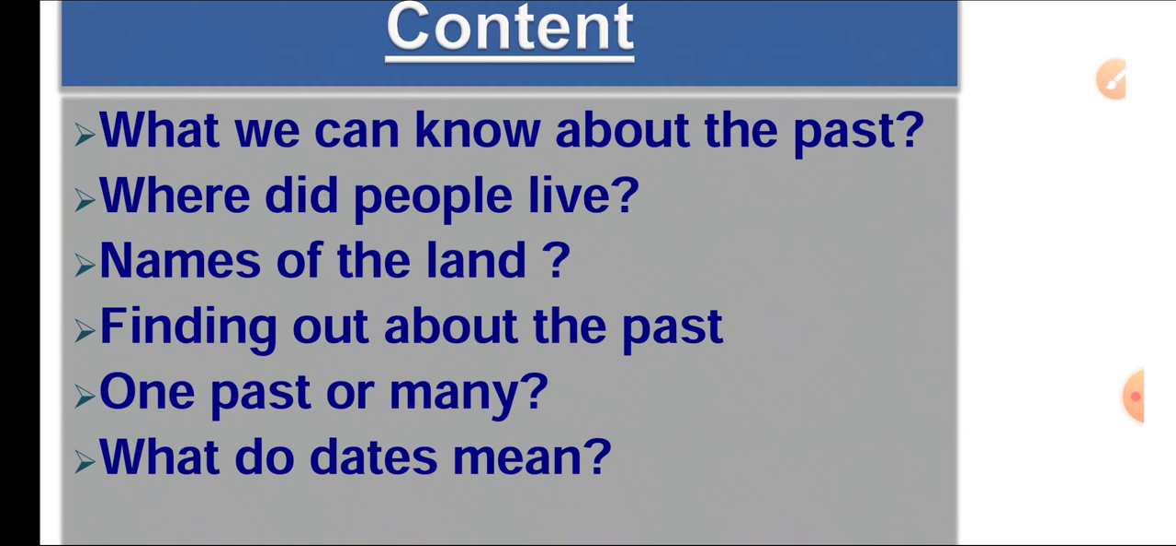What we can know about the past. Where did people live? Names of the land. Finding out about the past. One past or many. What do dates mean? These are some of the points in this chapter which we will discuss step by step.